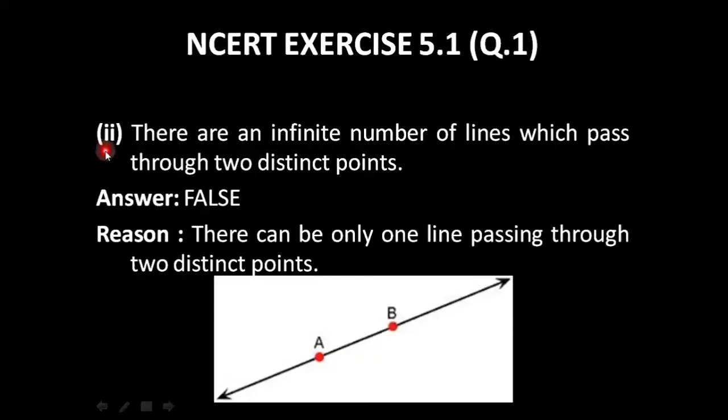The second statement is, there are an infinite number of lines which pass through two distinct points. The answer is false, because we have already discussed as part of Euclid's postulate number 1 that there can be only one line that can pass through two distinct points. So the statement given over here, that there can be infinite number of lines which can pass through two distinct points, is incorrect. There can be only one line that can pass through a given 2 points. So the correct answer is false.